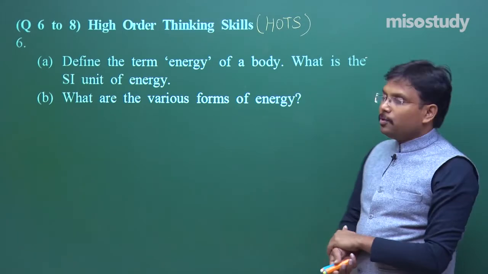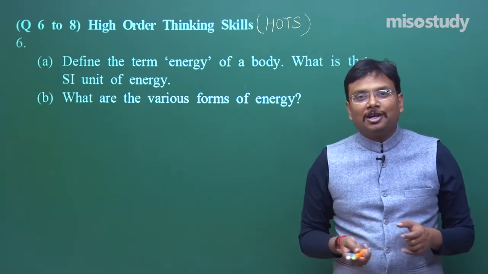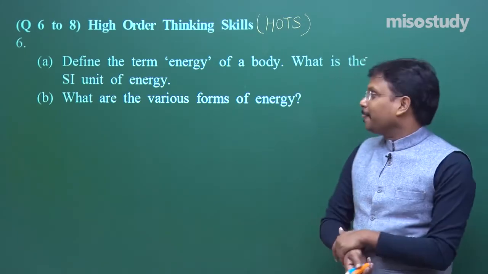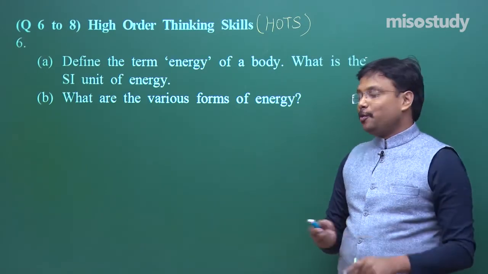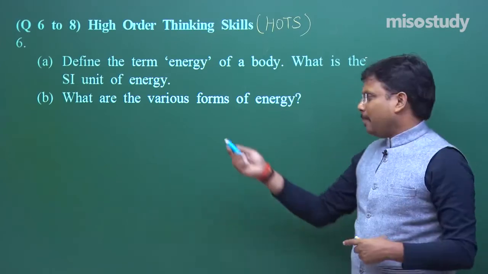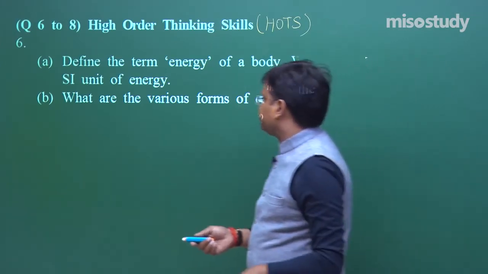What is the SI unit of energy? Just two minutes back I mentioned, that is joule. Fine. What are the various forms of energy? Once again I request all of you, please watch that video, but a few I am going to mention.